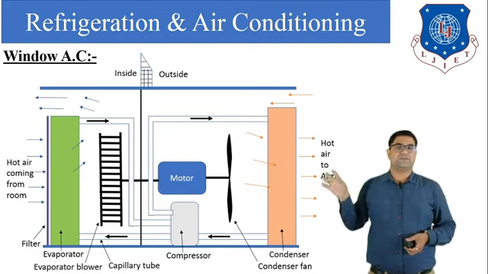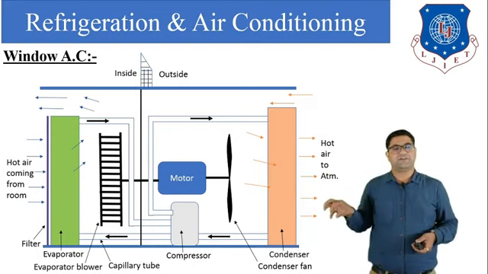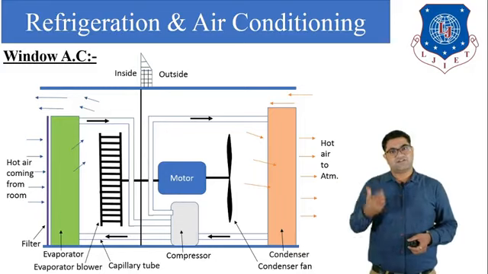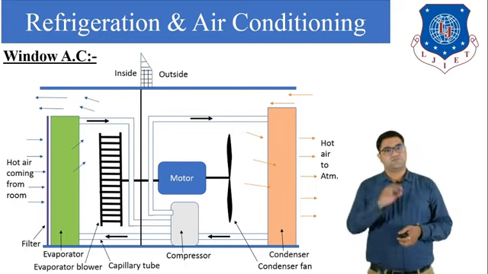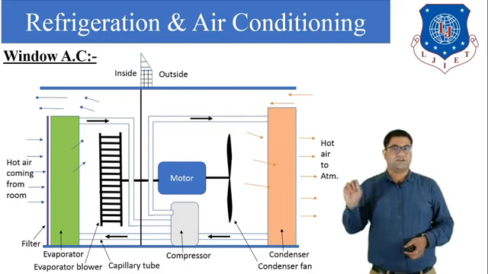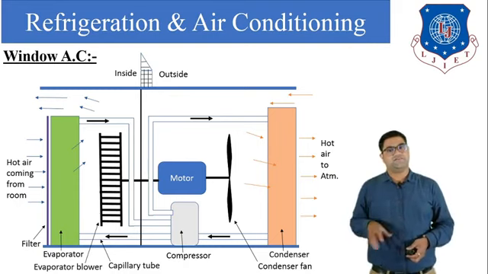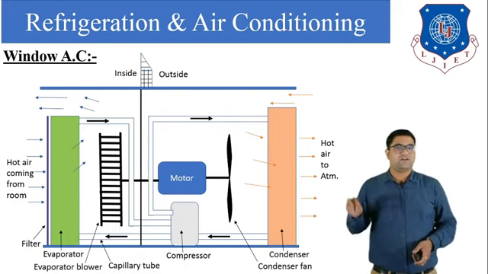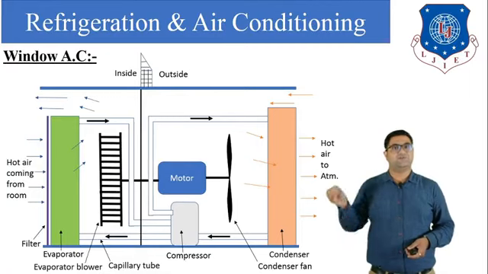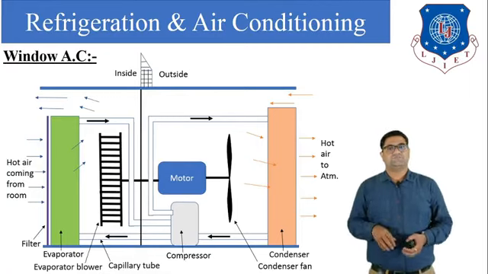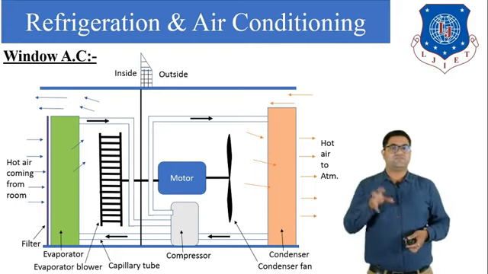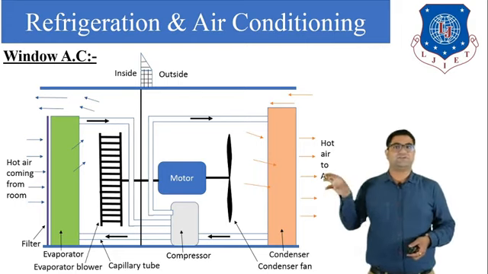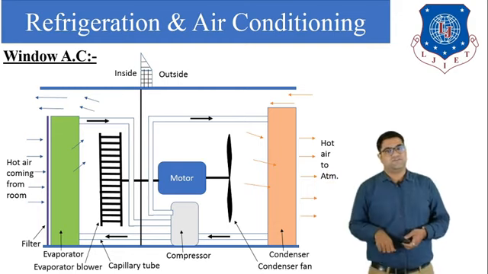This window AC is particularly based on the vapor compression refrigeration system, because here there are four components: the compressor, condenser, expansion device and the evaporator tube. All four components are present, but to increase the speed of the air we have provided two fans. For the cleanliness of the air we have provided a filter. These are the components that are added. If you know the VCRS system, then you can easily understand the operation of a window AC.